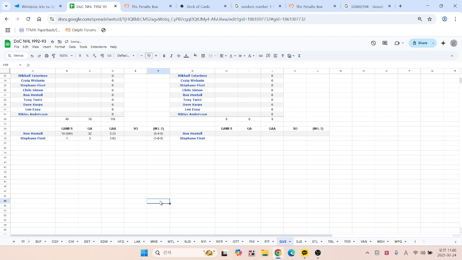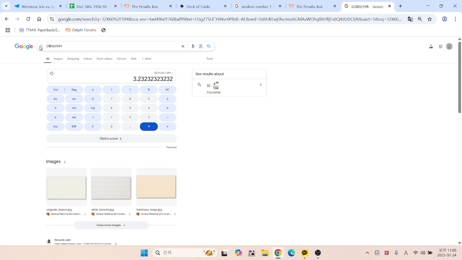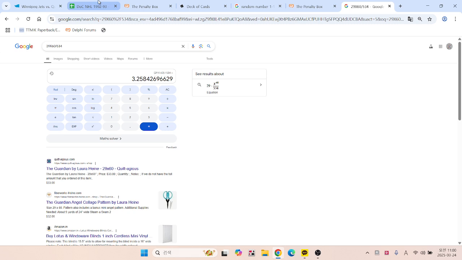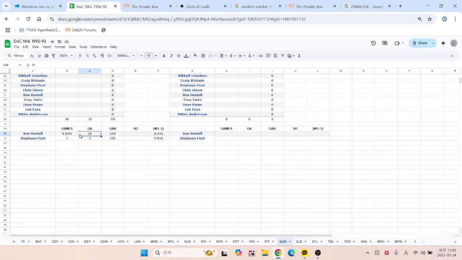See that does not. Hold on now. So he's at 3.03. What did I do incorrectly? I'm just going to Control Z a bunch of stuff here. So 29. Now I'm curious. 29 multiplied by 60. Not without fault. Divided by 534. Maybe last time I computed but didn't update the actual average. So his average coming into this was 3.26. Oops. Anyway, because I update it after every game, I think it's going to be okay. There's always something embarrassing that's going to happen like that when I'm on camera. So anytime that I post stats online, what I'm trying to say is you should just entirely not rely on them at all. But it was 3.23 that came up for the adjusted average, and 5-5-0. Fusain is one start this season picking up the win, and I just assume they're close enough to 60.